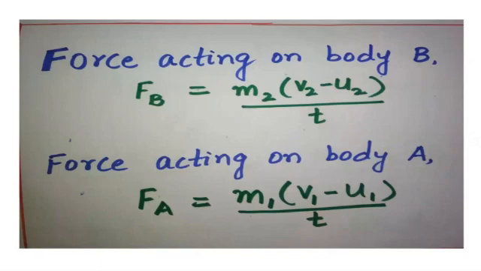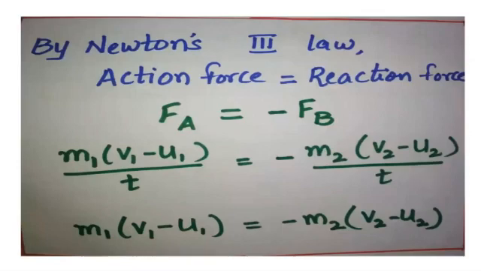Here diagrams are compulsorily required. When you derive this, you have to draw the three diagrams: before collision, during collision, after collision. Then you have to start with the equation. So Fb is equal to m2 (v2 minus u2) by t, and Fa is equal to m1 (v1 minus u1) by t. Now according to Newton's third law, Fa is equal to minus Fb. So whatever Fa and Fb equations are there, I have substituted here with the negative sign.